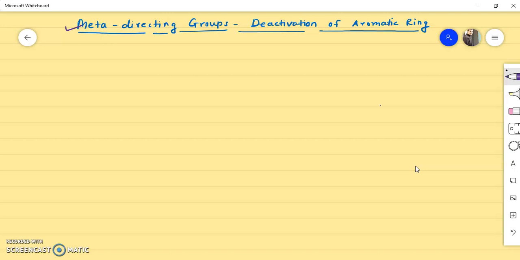So, in a simple way, I just say that electron withdrawing groups, in short I will call them EWG.